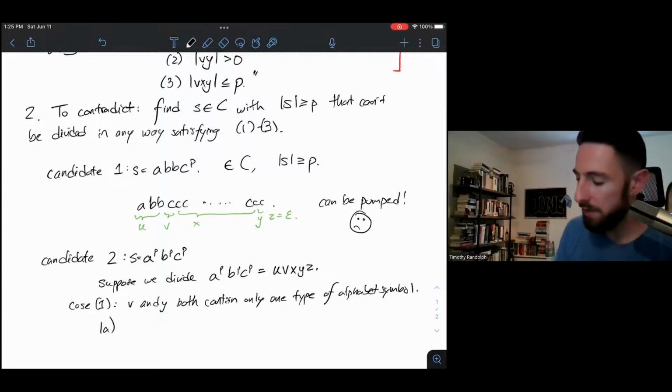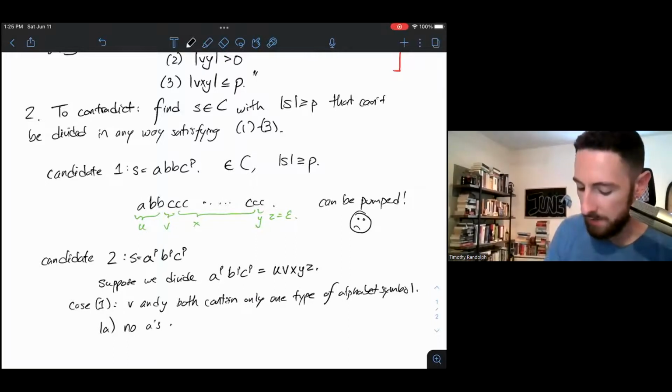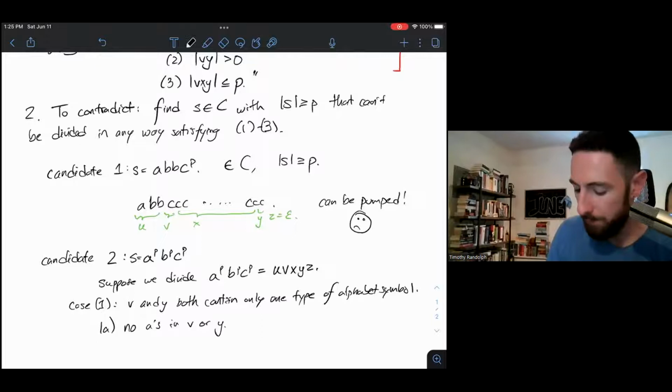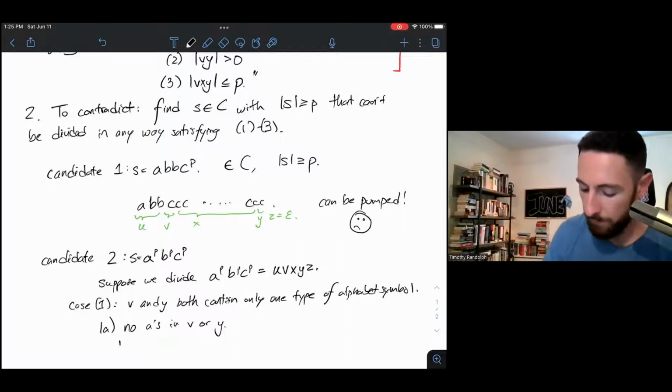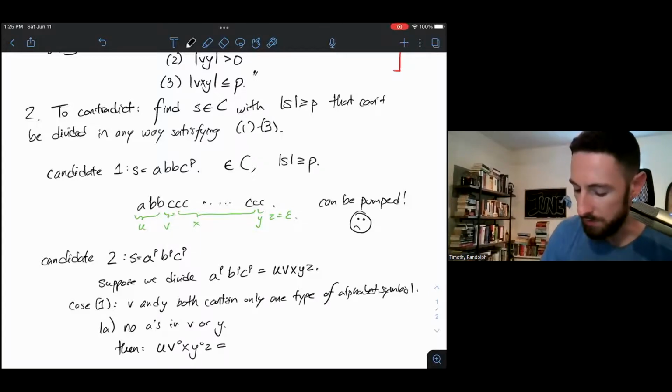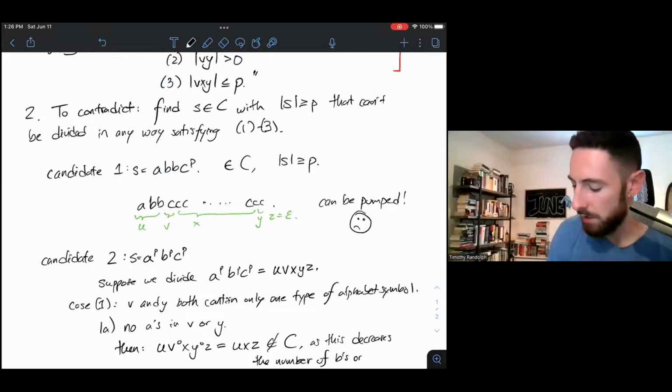Well, one of 3 things is going to be true. One possibility is that there are no A's in V or Y. This is what happens if V and Y only have B's and C's. Then U, V to the 0, X, Y to the 0, Z to the 0, which equals UXZ, is not in my language, as this decreases the number of B's or C's.